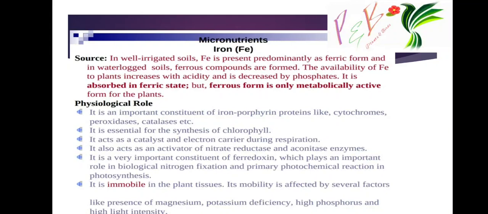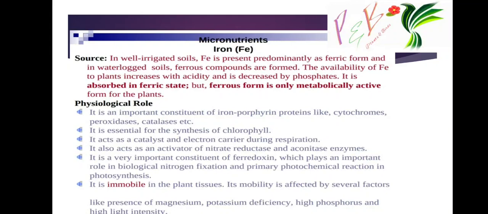Like the presence of magnesium: if high magnesium is present, it decreases the mobility of iron. Potassium deficiency: if potassium is not sufficient for the plant, it leads to iron deficiency. If you give high phosphatic fertilizers, that is high phosphorus, and high light intensity, they decrease iron availability to the plants.